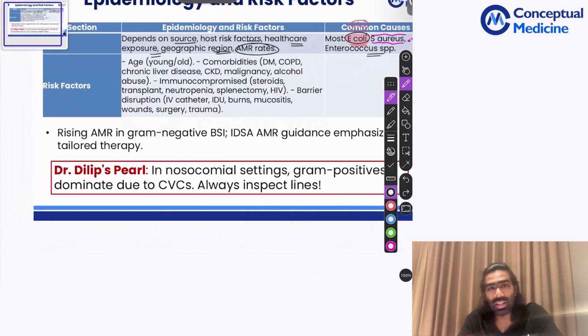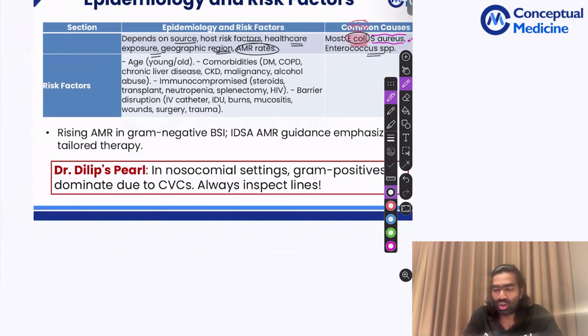And what are the risk factors for developing bacteremia? Too young, too old. Both are going to be risk factors. Because of any form of comorbidities, especially immunosuppressive states, for example, diabetes, COPD, chronic liver disease, CKD, malignancy, alcohol abuse, all these things serve as risk factors of bacteremia. And as I said, immunocompromised states, like HIV, AIDS, steroid use, transplant patients, neutropenic patients, post-splenectomy patients, all these patients are also at risk of developing bacteremia.